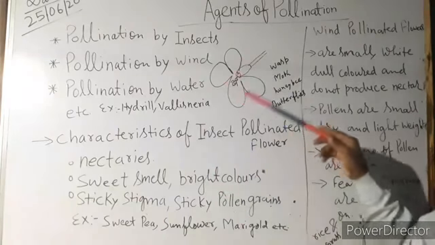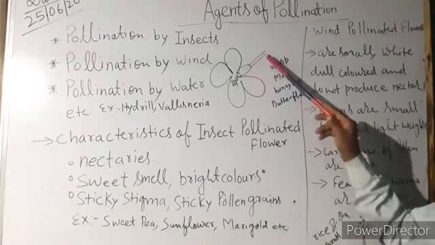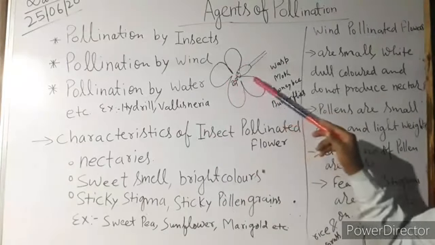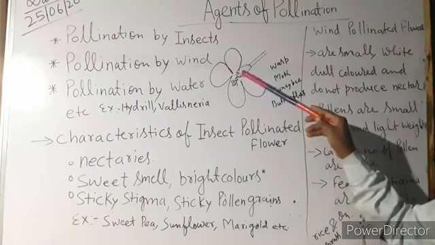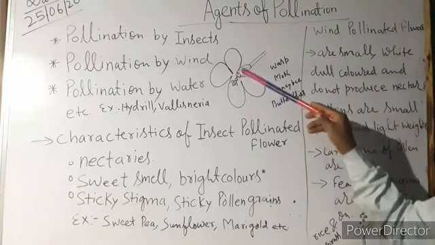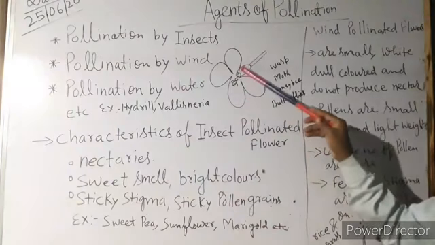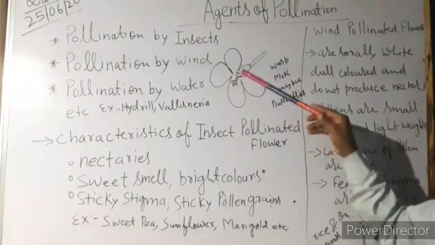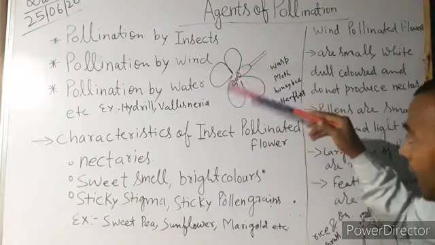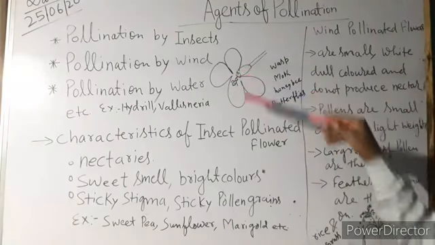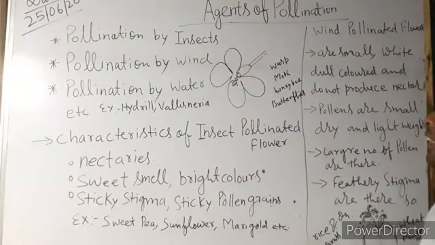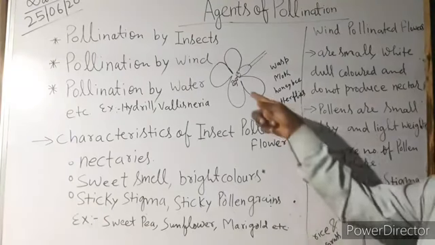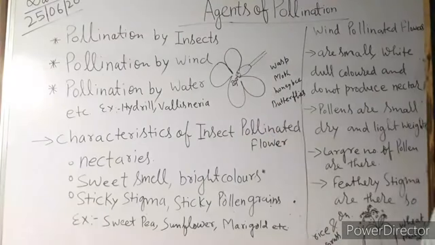You can see here, suppose this is a flower and these are the petals, and the male and female parts are in the center of the flower. The insect is going to hover over the flower and try to collect the nectar, so it should sit on the petals.